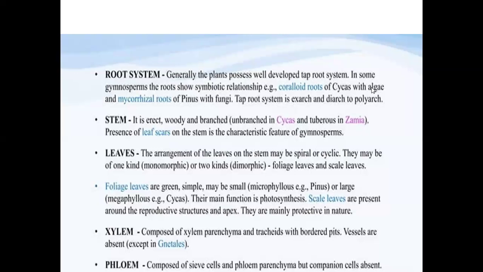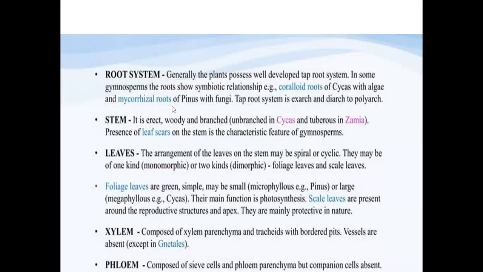That means in the cycas, roots show a symbiotic association with some blue-green algal members. And some of the roots also show an association with fungi. The best example is the pinus, where we can see the mycorrhizal roots, that is the mycelium associated with the roots. It is called mycorrhizal roots.